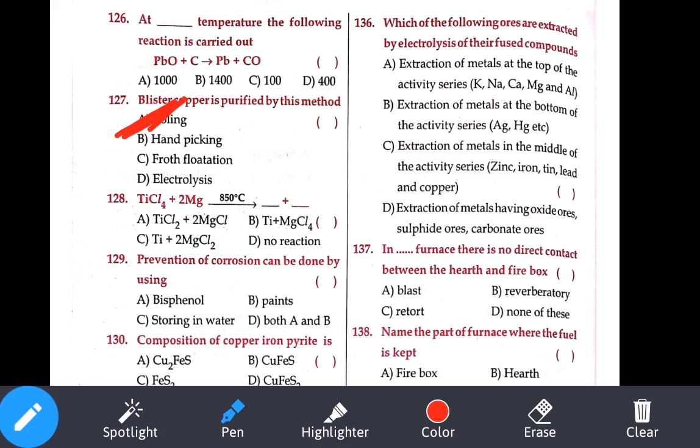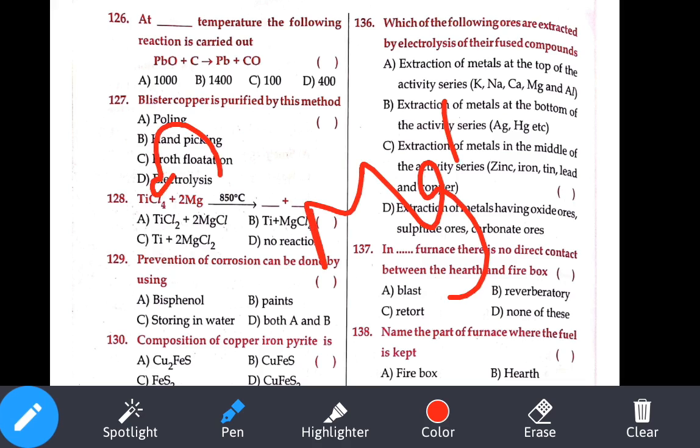So TiCl4 plus Mg. This equation comes in the concept when you will be discussing our thermite process. TiCl4 plus Mg: Mg will react with chlorine to form MgCl2 plus Ti. Where is it? MgCl2, option number 3 is there. Magnesium chloride plus titanium.